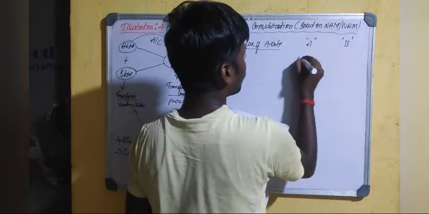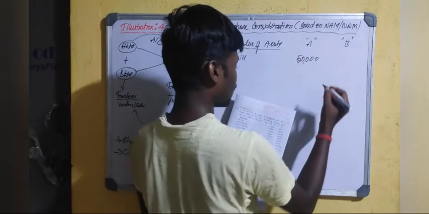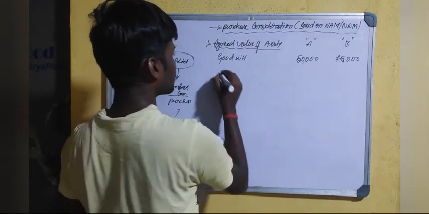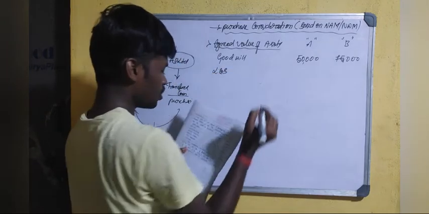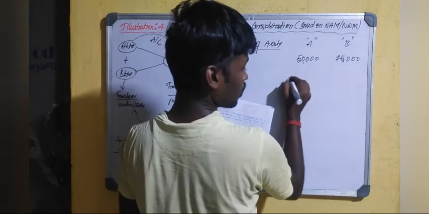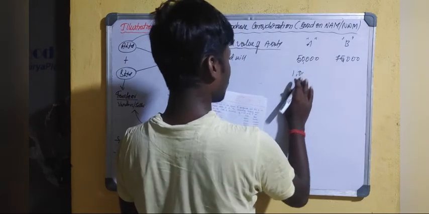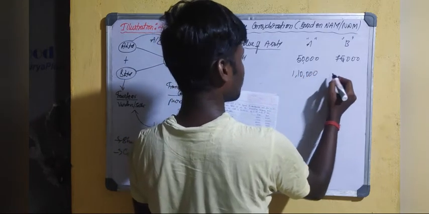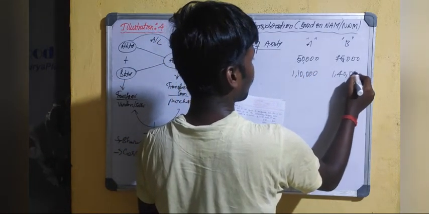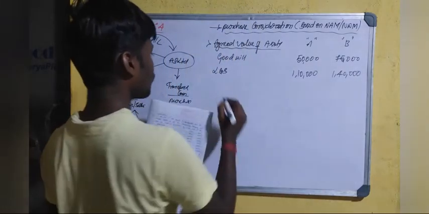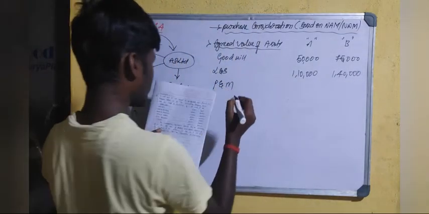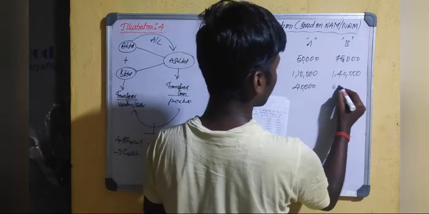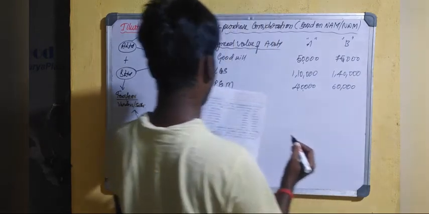that is amount 50,000 under A company and 75,000 under B company. Next, land and building is also an asset, so the value is 1,10,000 and 1,40,000. Next, plant and machinery 40,000, 60,000.